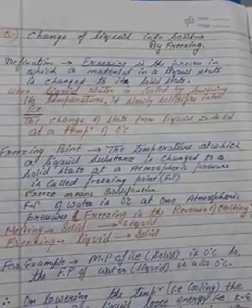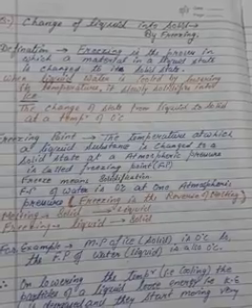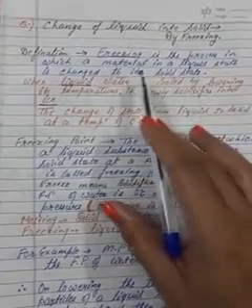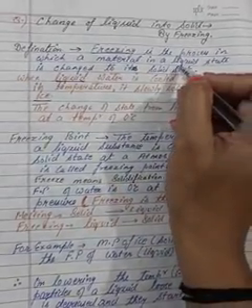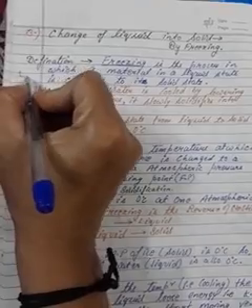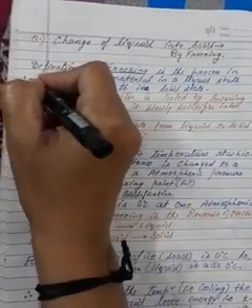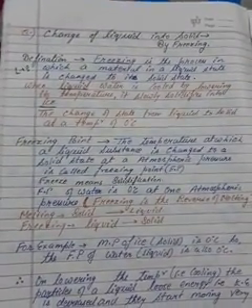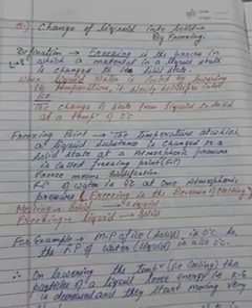By freezing, we should know that freeze means ice. So what is the definition? Freezing is the process in which a material in a liquid state is changed into a solid state. Liquid is changed into solid. Means we have taken water, and by putting that water in the freezer, it changes into ice. This is known as freezing.